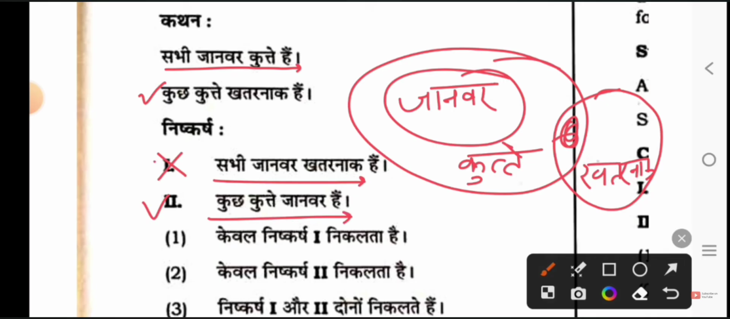Second, some dogs are animals. So some part of the dog is going into animal. This is correct. The second is correct. So option 2, only the second conclusion, is the answer.